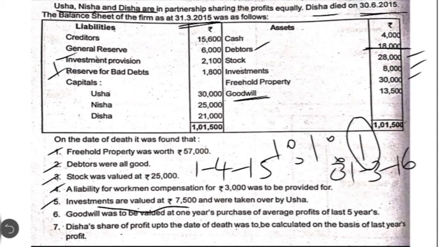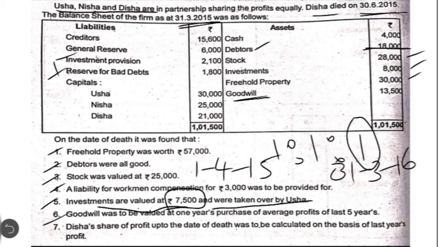Then coming to the next adjustment, that is investments are taken over by Usha. One of the remaining partners, the first partner Usha, has taken over the asset. So what is the entry we have to write? Concerned partner's capital account debit to concerned asset account. So here who is the concerned partner? Usha's capital account debit to investment account. She is taking over the investment for rupees 7,500.